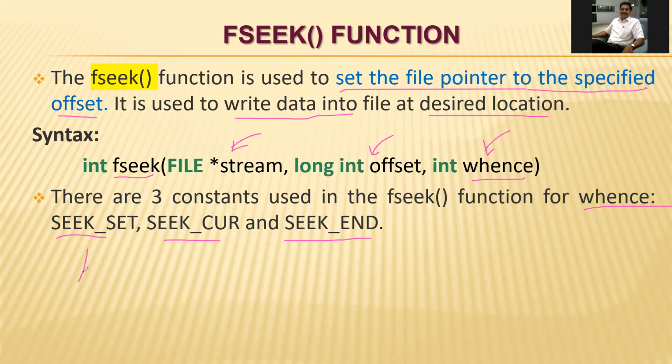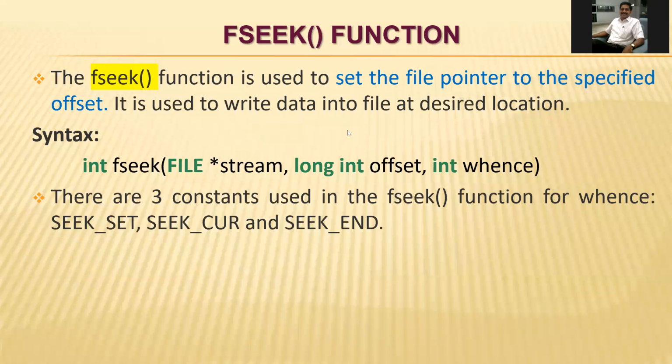So whenever we are using the fseek function in the file, we are going to write the data into the file at the desired location. This is the current location where we are going to write, and this is the last position that we have to seek. So this is the fseek function.